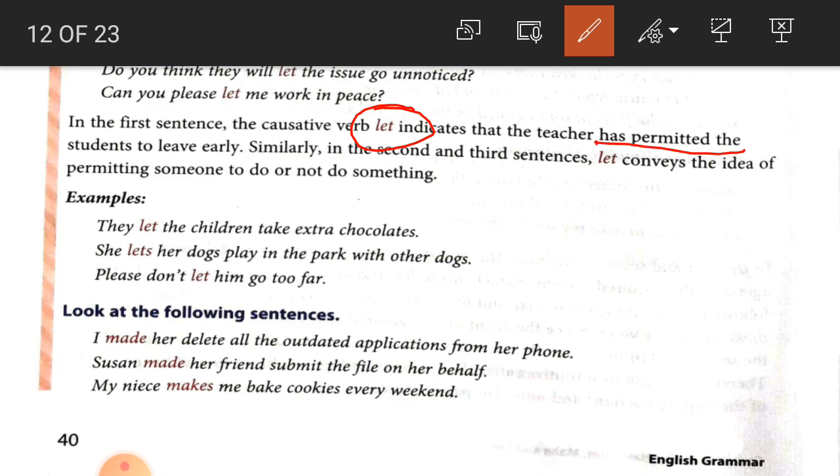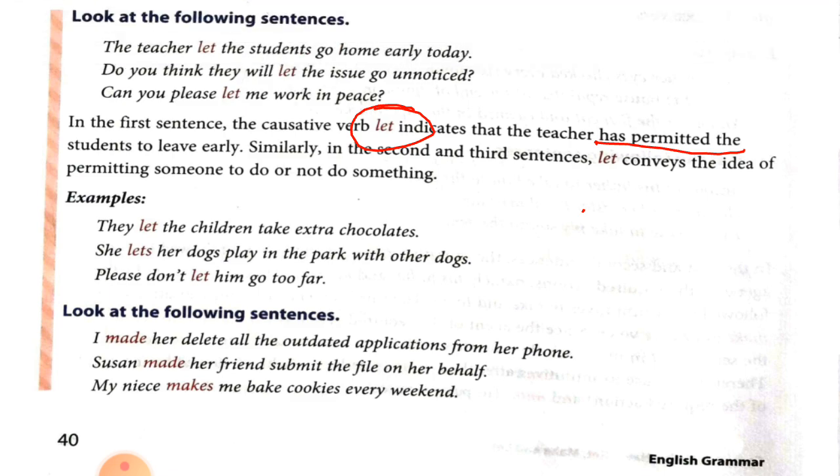For example, in the first sentence, the teacher let the student go home early today. It means the teacher permitted the student to go home early today. Number 2, do you think they will let the issue go unnoticed? It means, do you think they will permit the issue to go unnoticed?